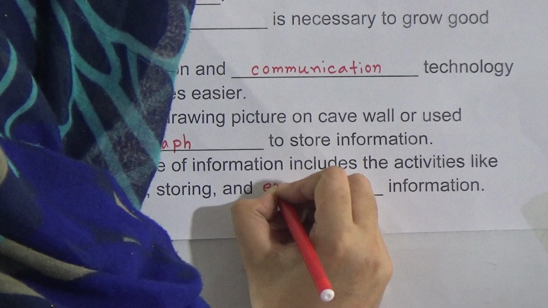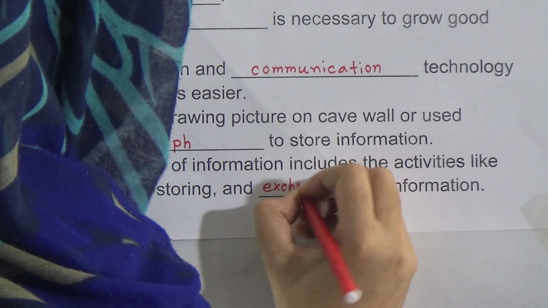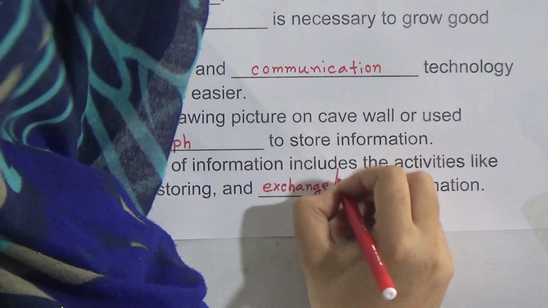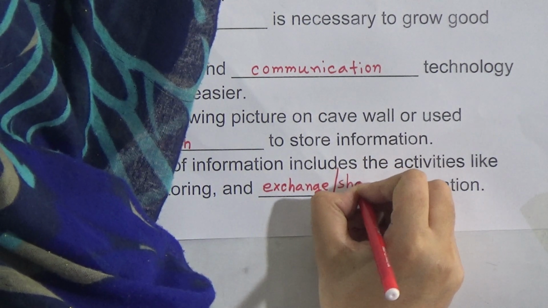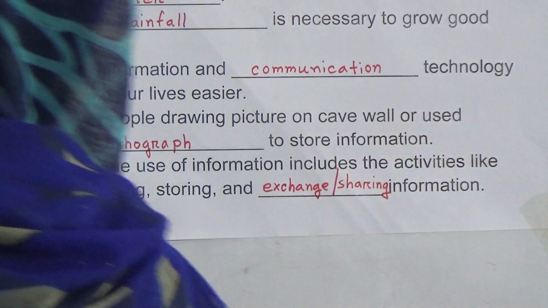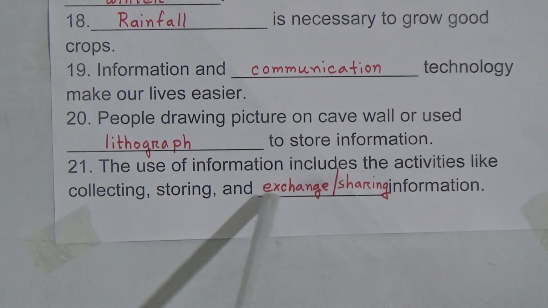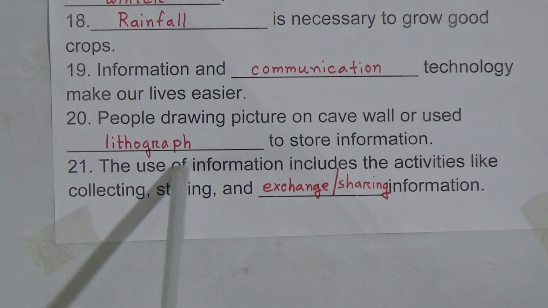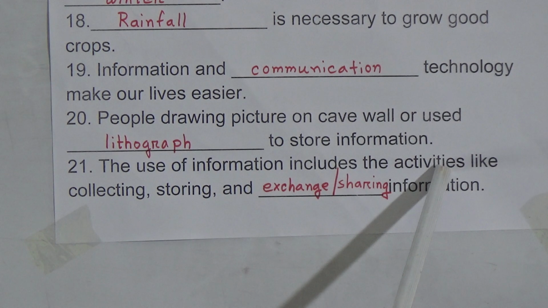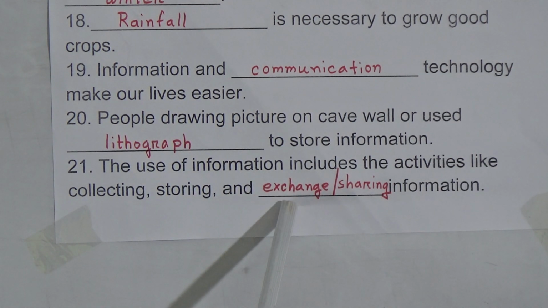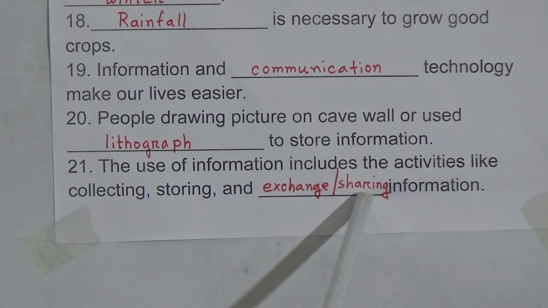You can write exchange or sharing, both are correct. You can write any word from here. So the answer to 21 number is: the use of information includes the activities like collecting, storing and exchange, or you can write sharing information.